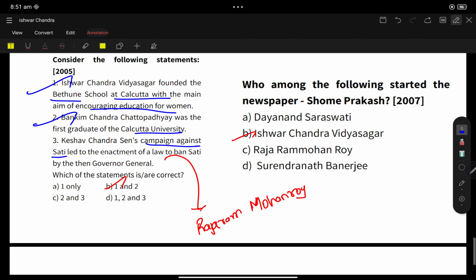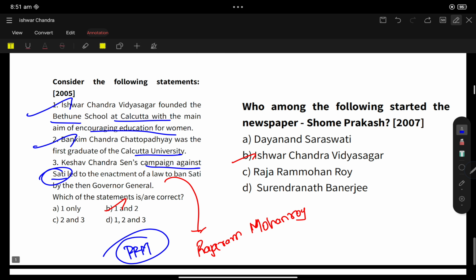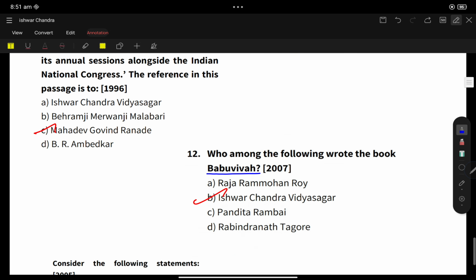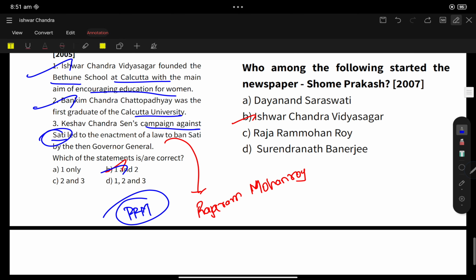No, Raja Ram Mohan Roy. See, just now I said Raja Ram Mohan Roy. Everyone knows that Raja Ram Mohan Roy campaigned against Sati. Now, statements 1 and 2 are correct. So here, who among the following started the newspaper Som Prakash? So I told you, 2007.